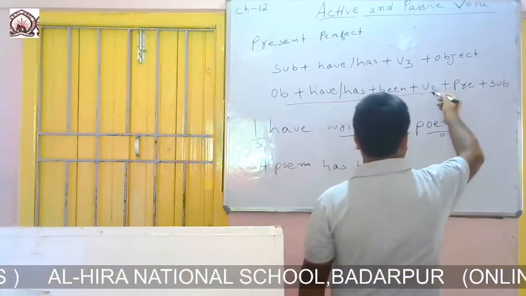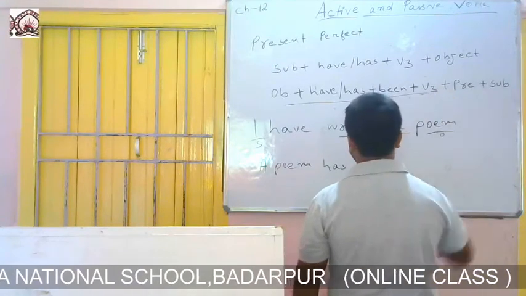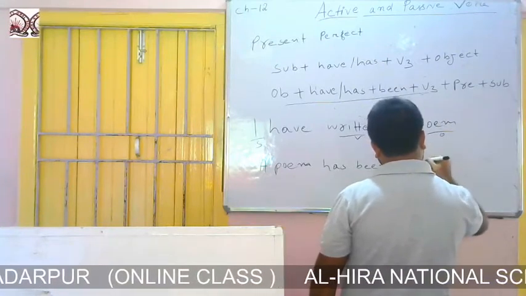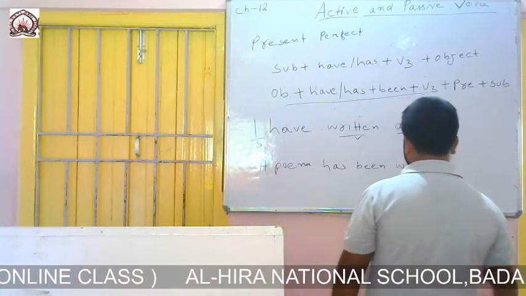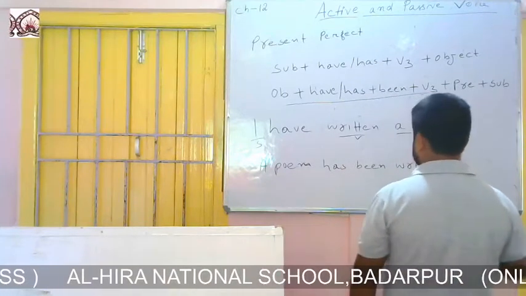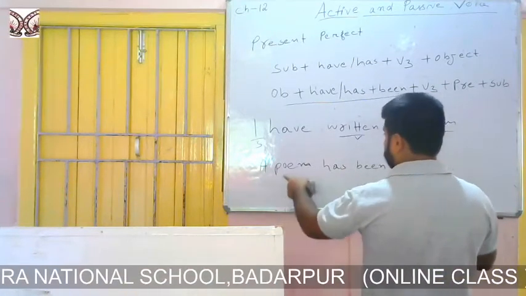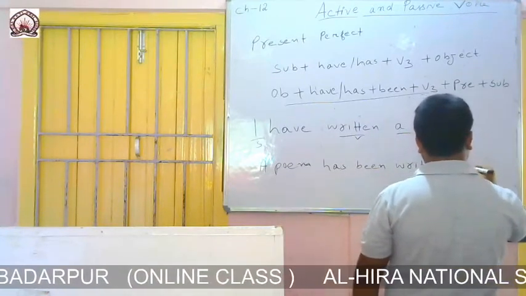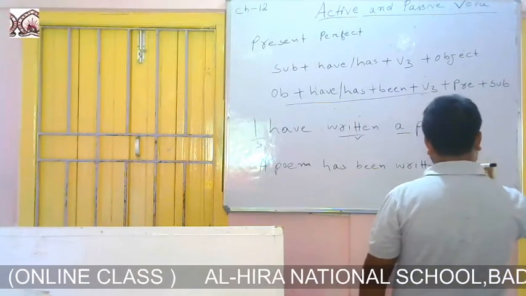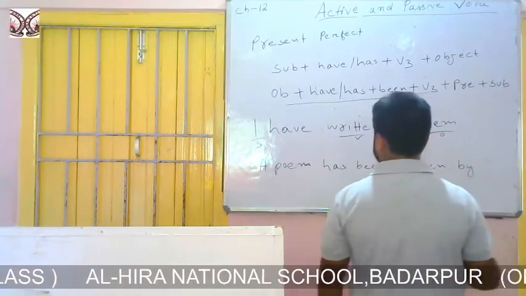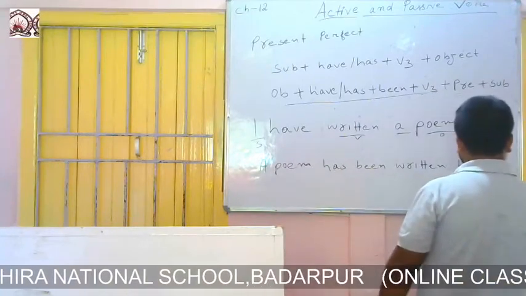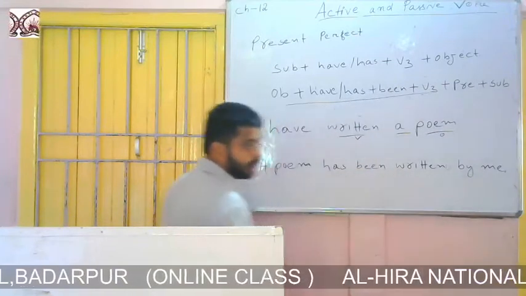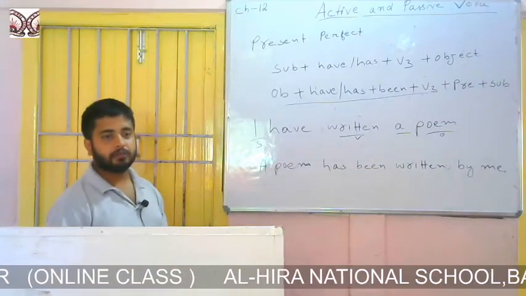Then the formation says to use the third form of the verb. So written. We know that write, wrote, written. Written is the third form of the verb. A poem has been written. Then the formation says to write a preposition. By will be the preposition. Then I will become me. So a poem has been written by me.